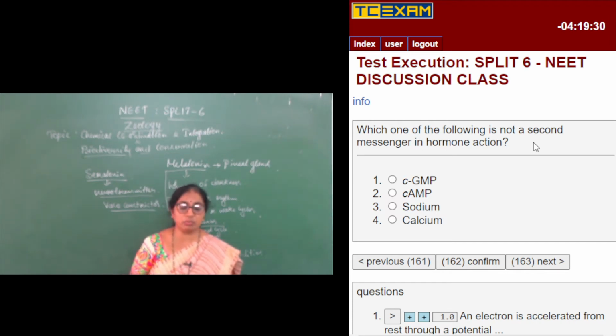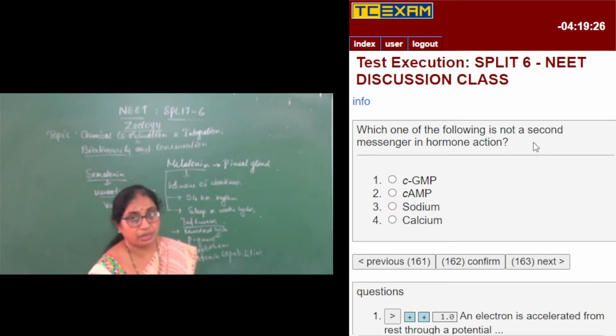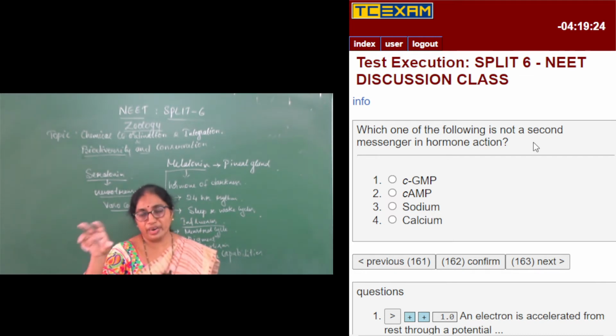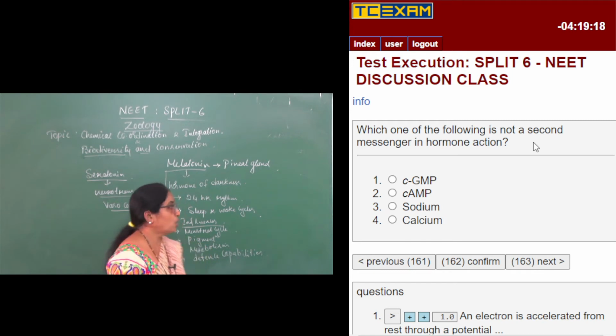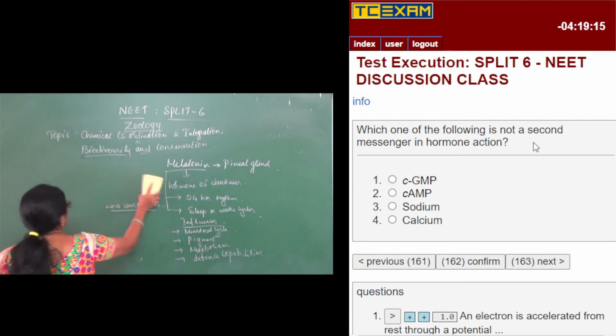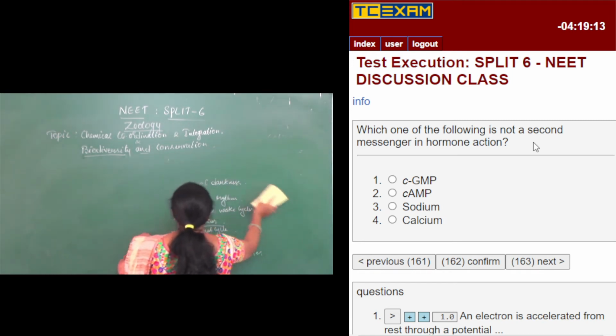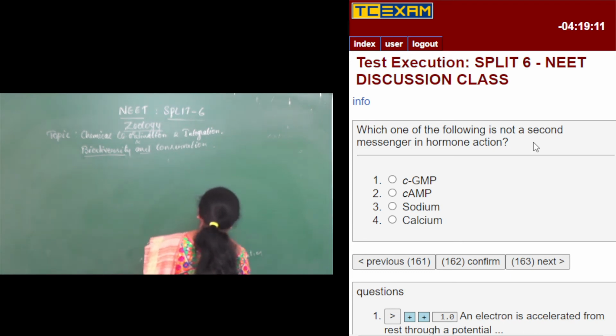These are also nothing but proteins. The hormones bind to the hormone receptors and form a hormone-receptor complex, thereby bringing about the hormonal action. And these hormone receptors are of two types.